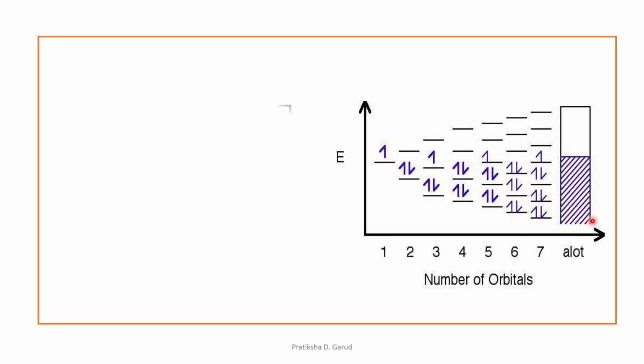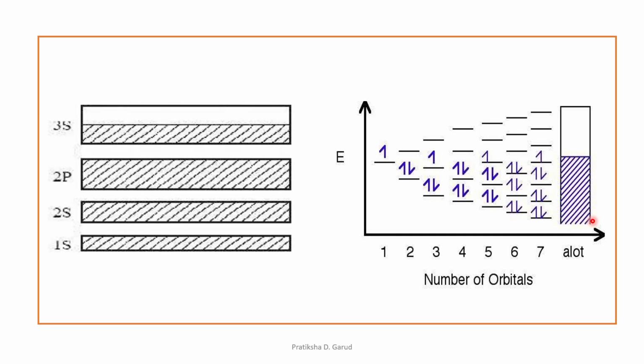That's why the 3s band is always half filled. Okay, or further we can see this in the picture. The 1s band is completely filled, right? The 2s band is again completely filled, the 2p band is completely filled. This is for the sodium metal, and the 3s band is always half filled. This is shown by the shaded region. Okay, so this is for the sodium metal.